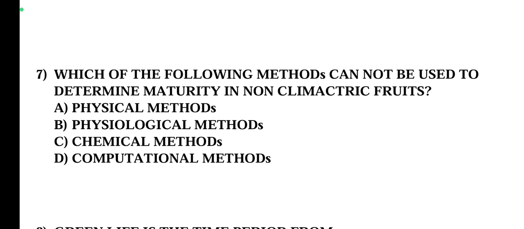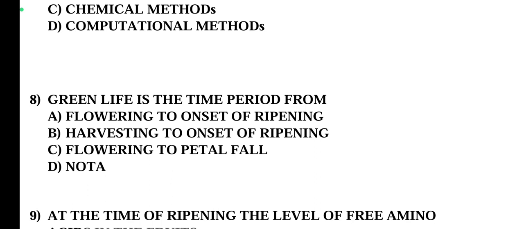The right answer for question number 7 is physiological methods, as the physiological methods of determination of maturity are based on ethylene evolution. Physiological methods are useful in determining maturity of climacteric fruits only, because they are based upon ethylene evolution. Hence physiological methods cannot be used to determine the maturity of non-climacteric fruits.